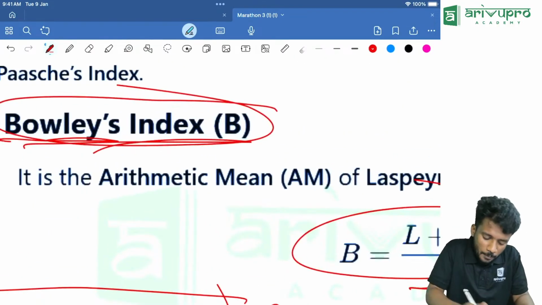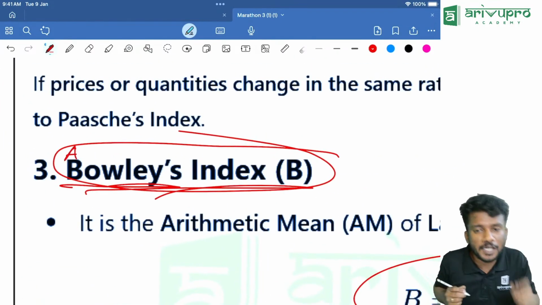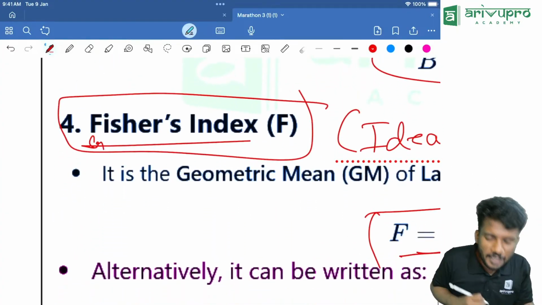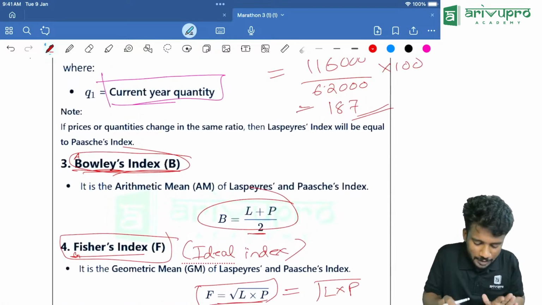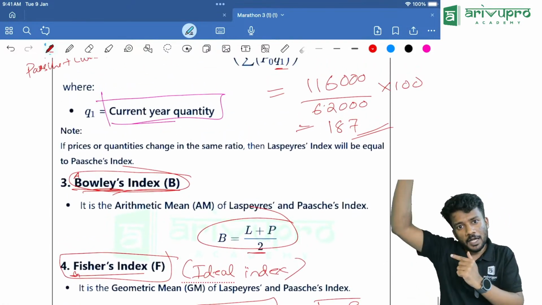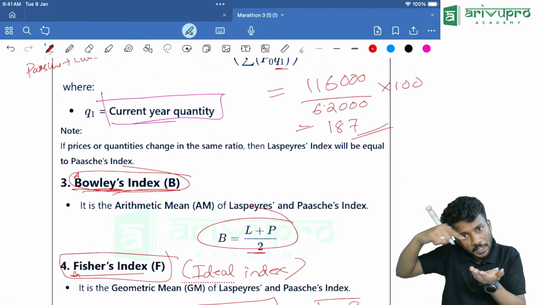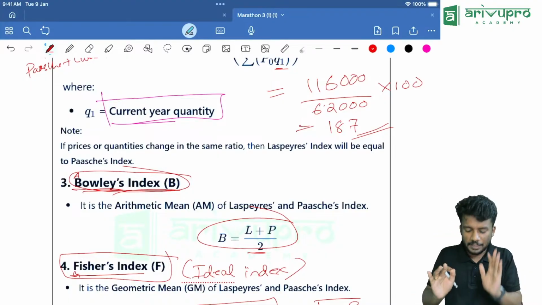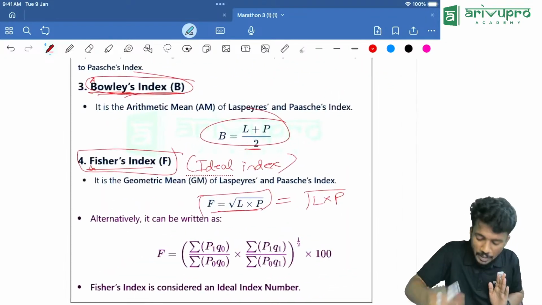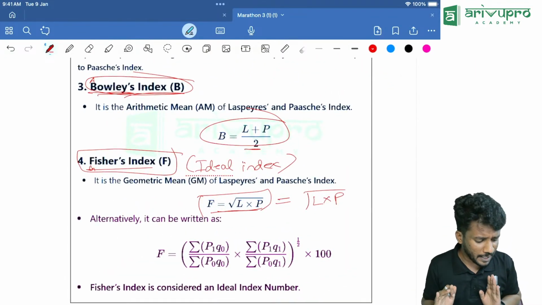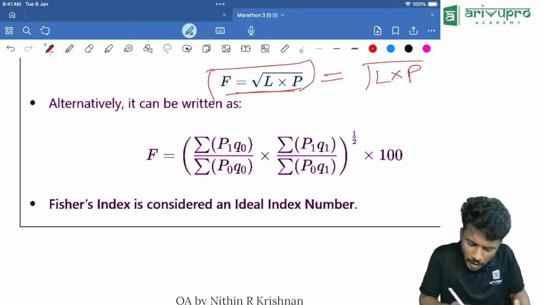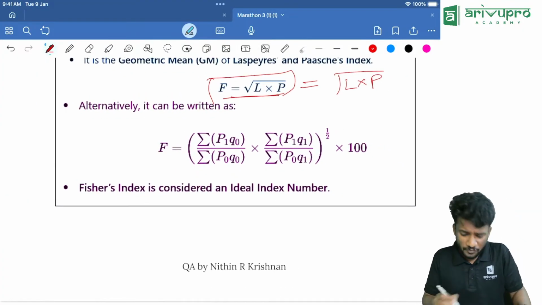Before B, A is there. After F, G is there. So you should remember it that way. Bowley means arithmetic mean. Fisher means geometric mean. If you are forgetting that, remember that trick. Then root of Laspeyres and Paasche. Now look here, people. There is another expanded form of Fisher's index number, which is used.